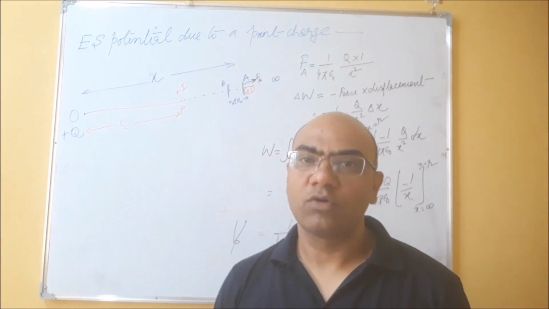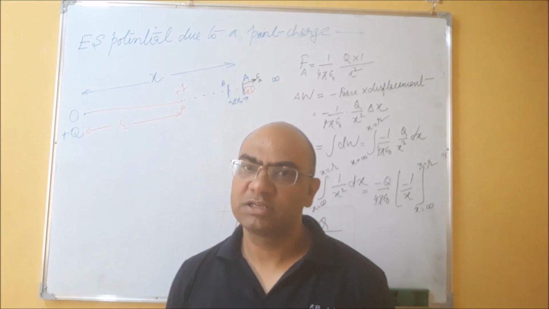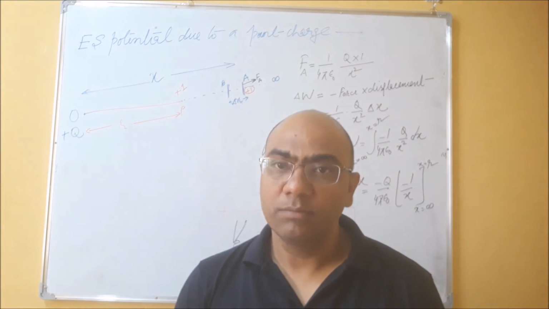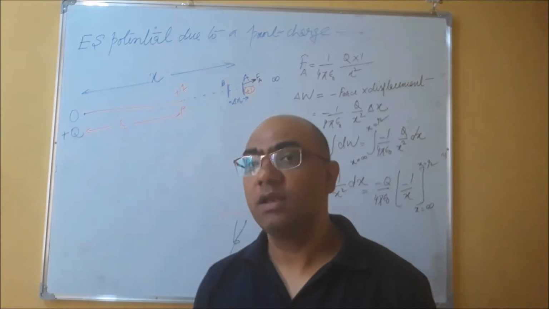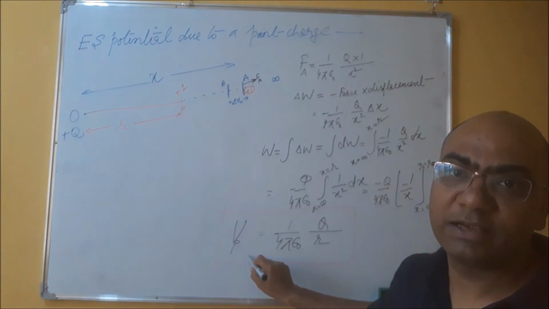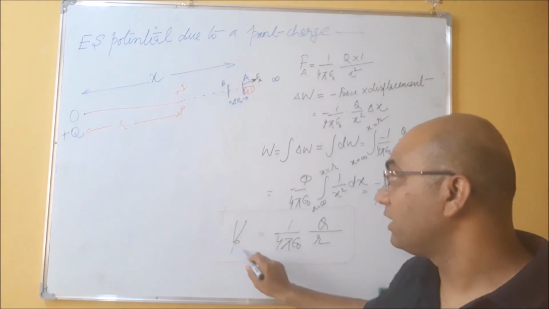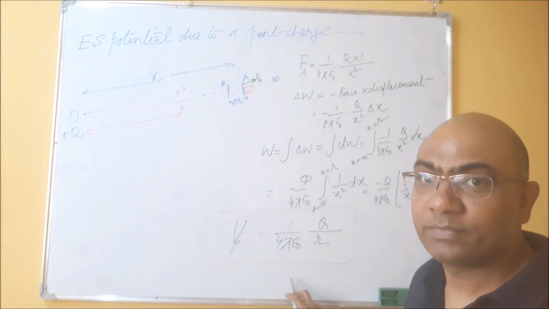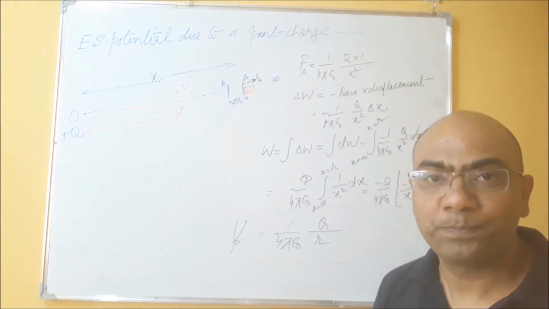I hope the concept of electrostatic potential difference, potential energy difference and potential, and the mathematical expression for finding the magnitude of electrostatic potential at point P, is clear to you.